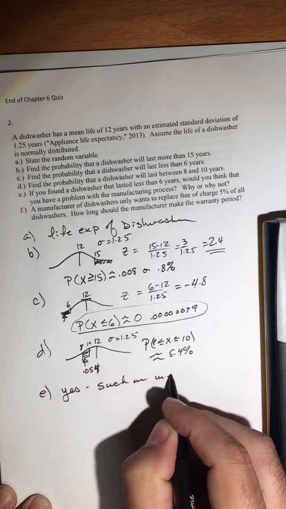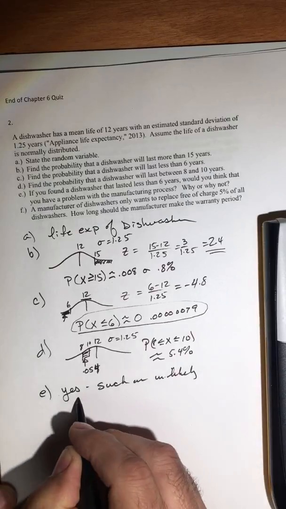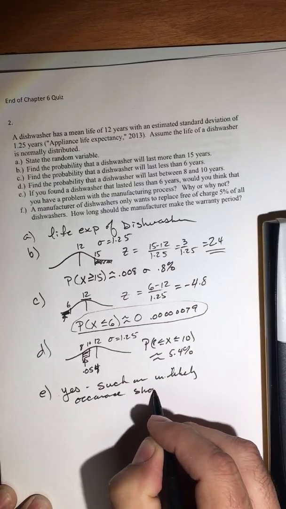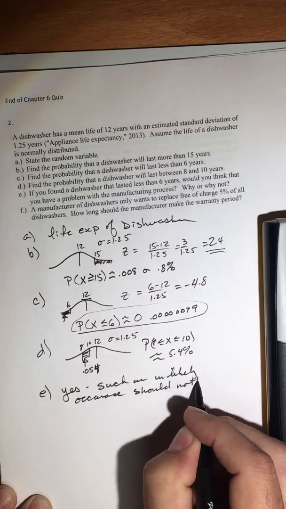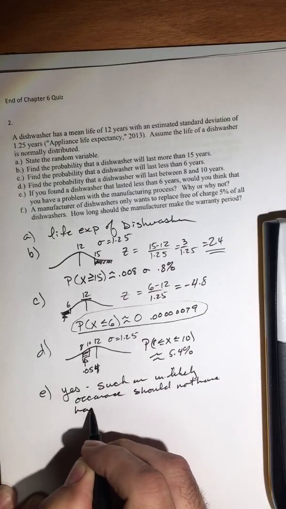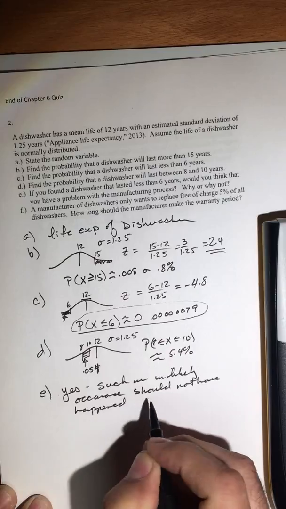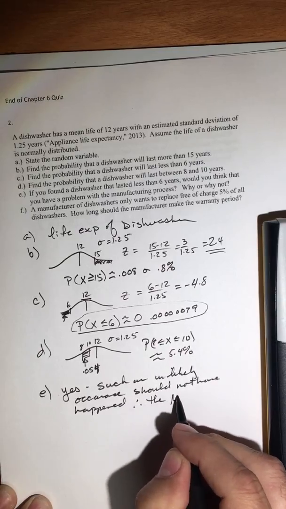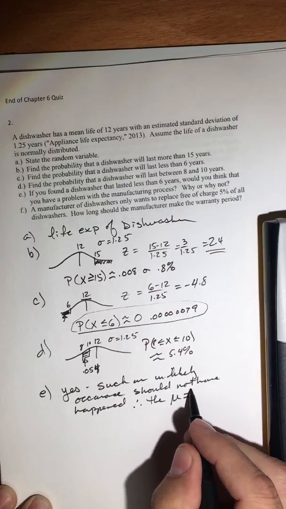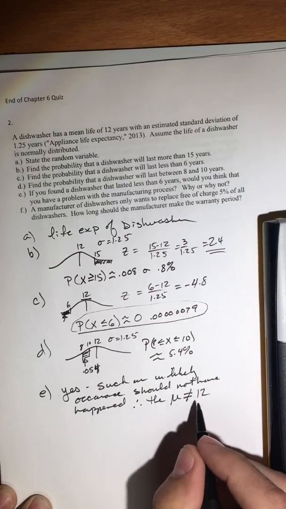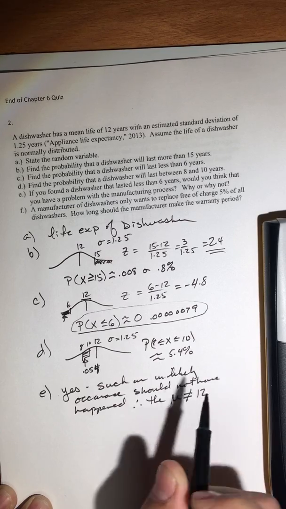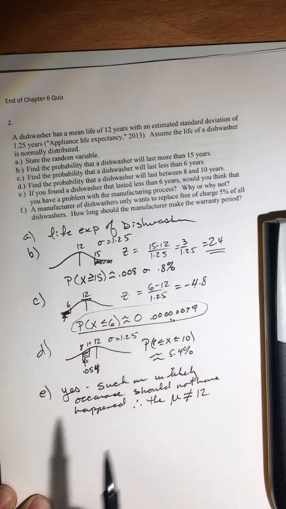Such an unlikely occurrence should not have happened. Therefore, the mean is probably not 12. So we have some evidence that suggests that the mean life expectancy really isn't 12, because that is such an unusual event.